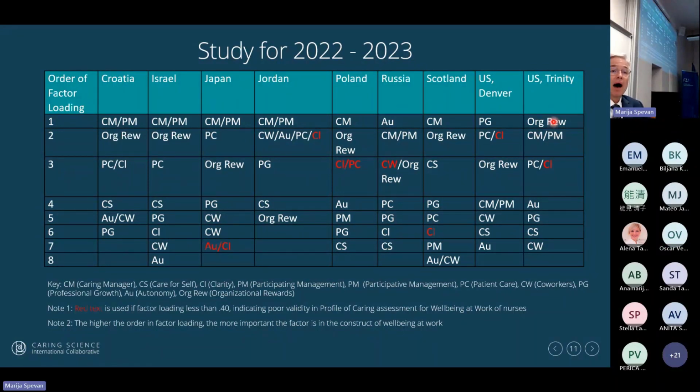You'll notice that the other one that loads first oftentimes is organizational reward. So they want to feel rewarded for the good work and the effort that they put forth. So you see organizational rewards at the second, Scotland second, Poland second, Israel second, Croatia second. And then US Trinity, it was first. So the two that are very important is they want to know that their manager cares for them, and they want to feel like they're rewarded for their good work and their effort.